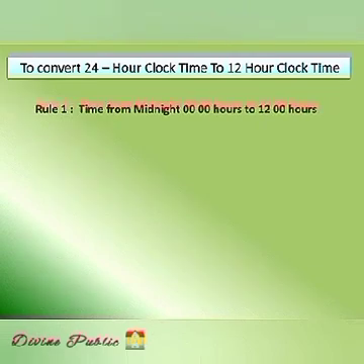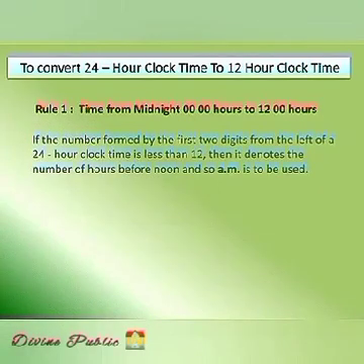Rule 1. Time from midnight 0000 hours to 1200 hours. If the number formed by the first 2 digits from the left of the 24-hour clock time is less than 12, then it denotes the number of hours before noon and so AM is to be used. Let us see the example.